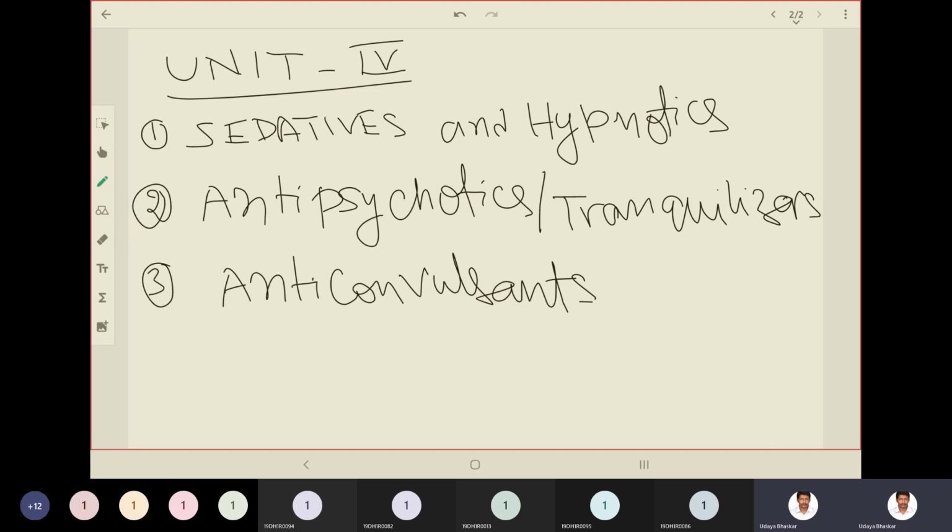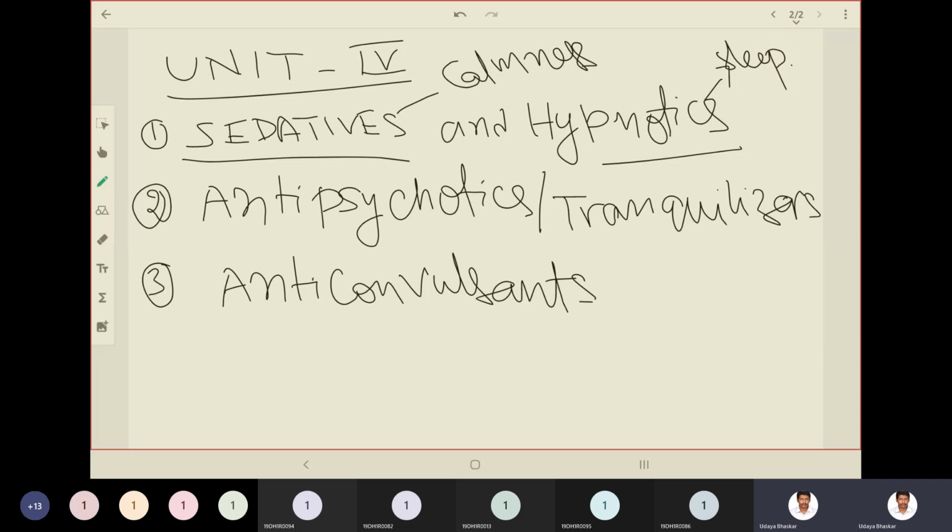So sedative is a drug which induces calmness. Hypnotics induce sleep. When do we need calmness or sleep? When our mind is very much agitated, or we are experiencing anxiety, or when our mind is not stable.